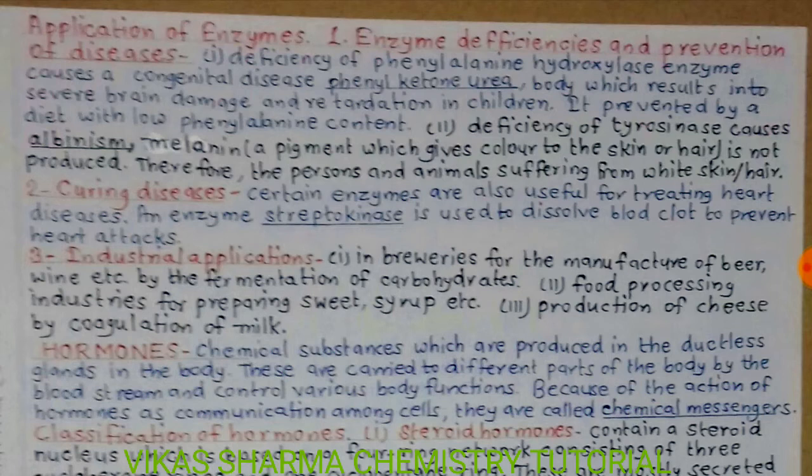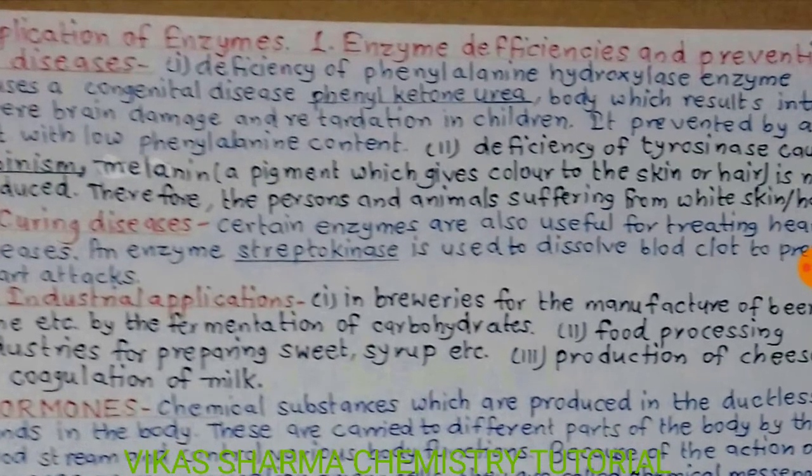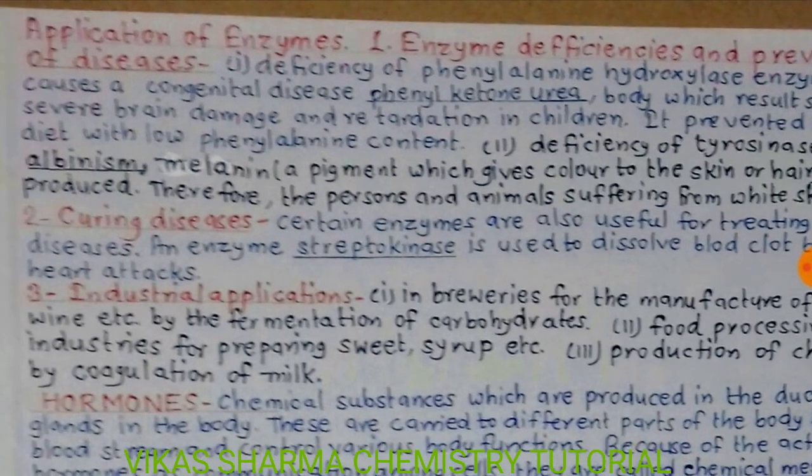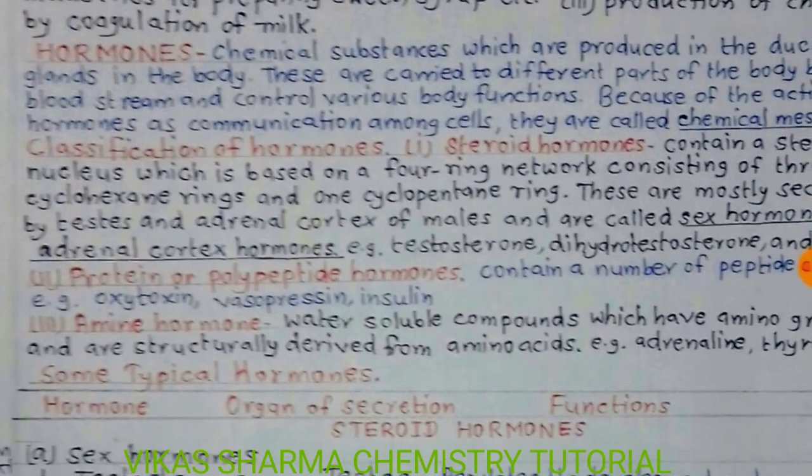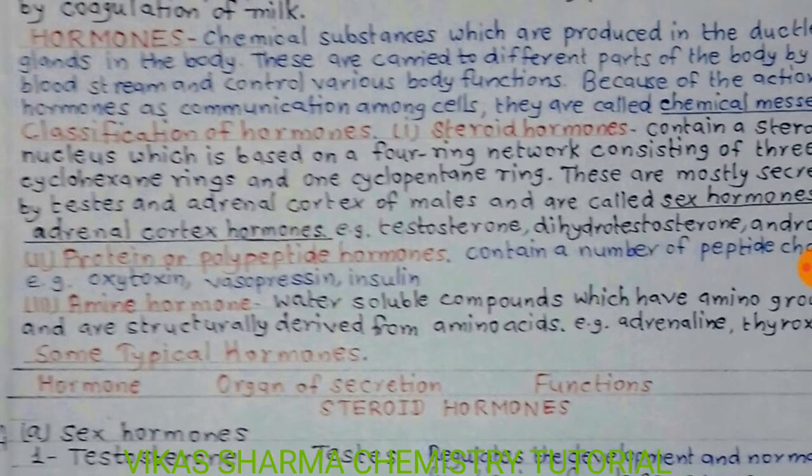Food processing industries for preparing sweet syrup, etc. and production of cheese by coagulation of milk. So students, enzymes have many applications, and many serious diseases are caused if they are not formed in the body. Students, the next big topic is hormones.